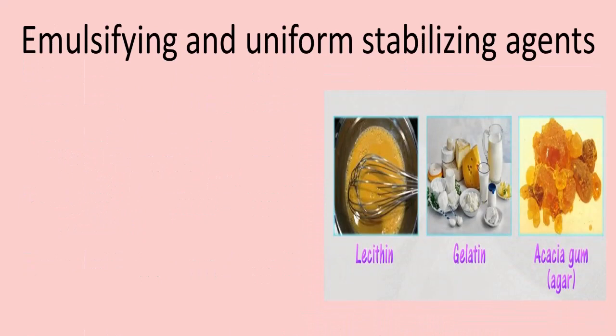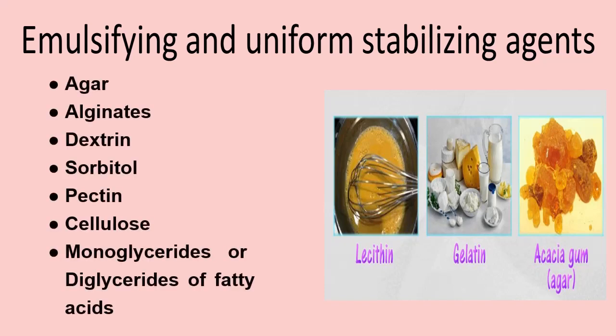Emulsifying and stabilizing agents. Substances capable of facilitating a uniform stable dispersion of oils and fats in aqueous media or vice versa and/or stabilizing such emulsions. No emulsifying or stabilizing agent can be used in any food except where use of the emulsifying or stabilizing agent is specially permitted under PFA rules. Commonly used emulsifying or stabilizing agents include agar, alginates, dextrin, sorbitol, pectin, cellulose, monoglycerides, or diglycerides of fatty acids.